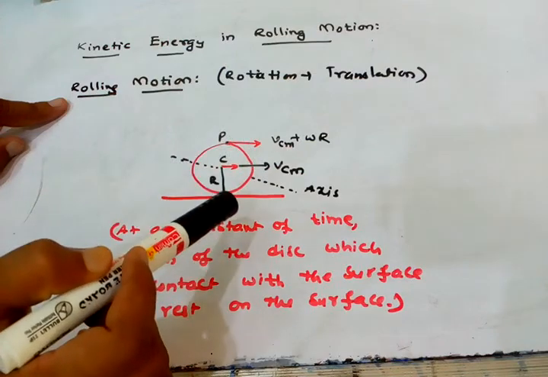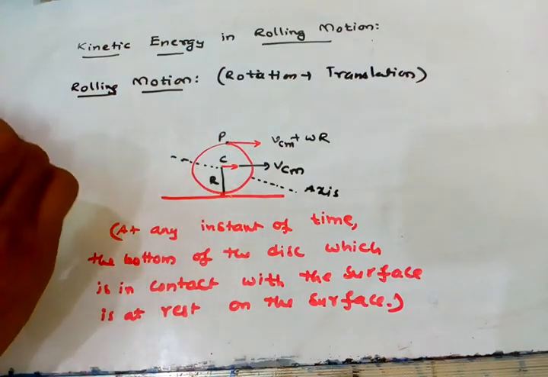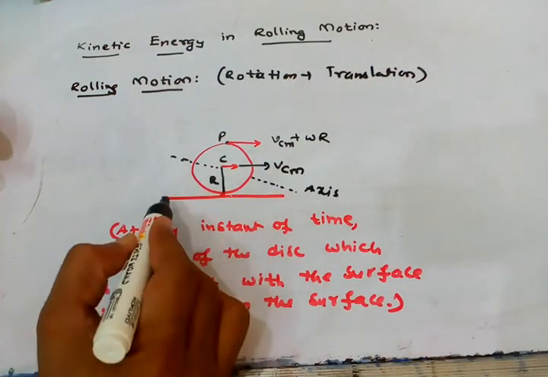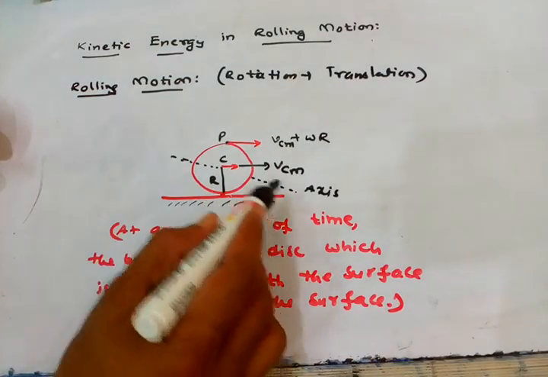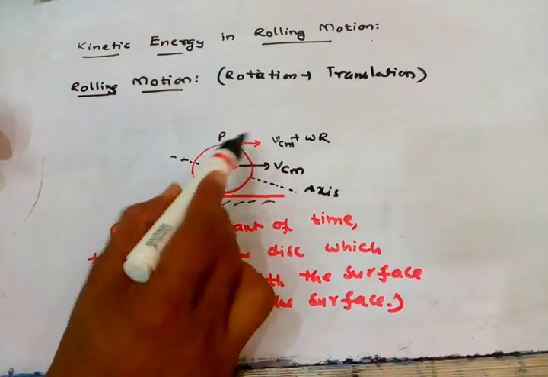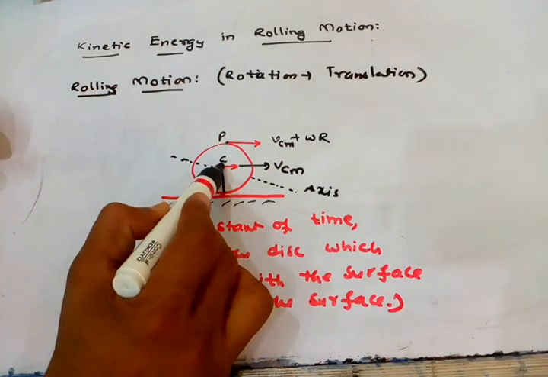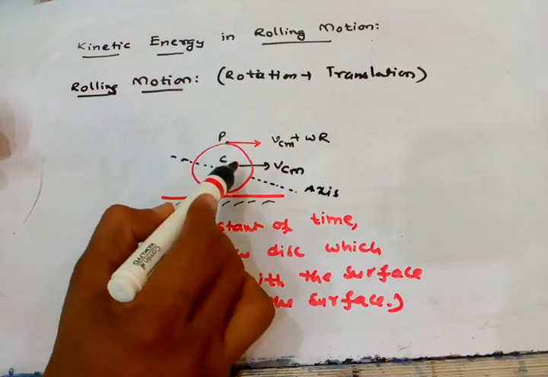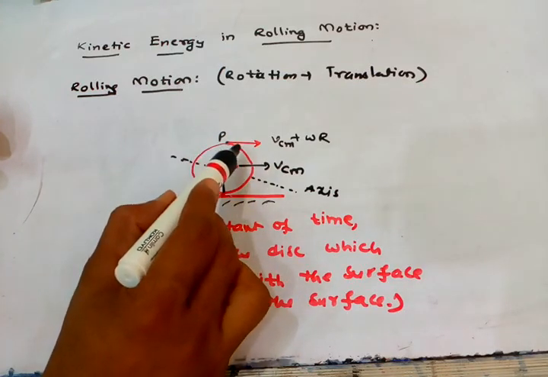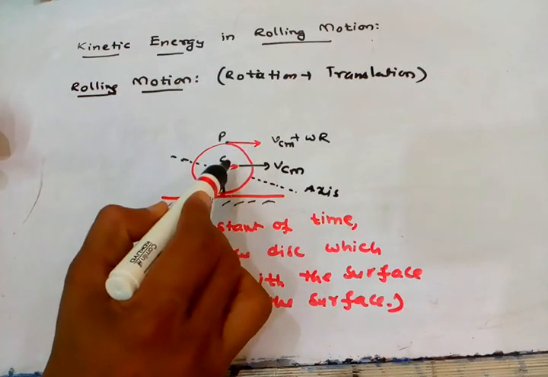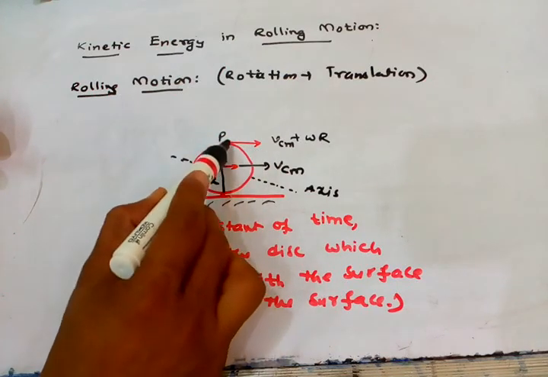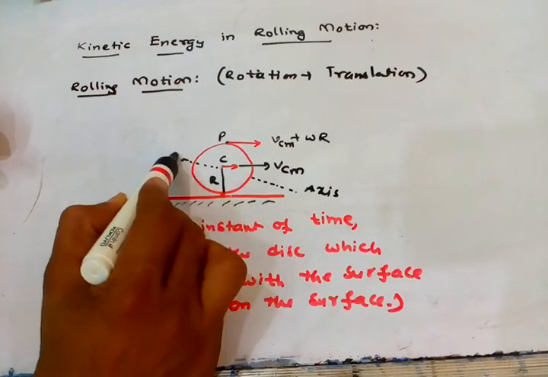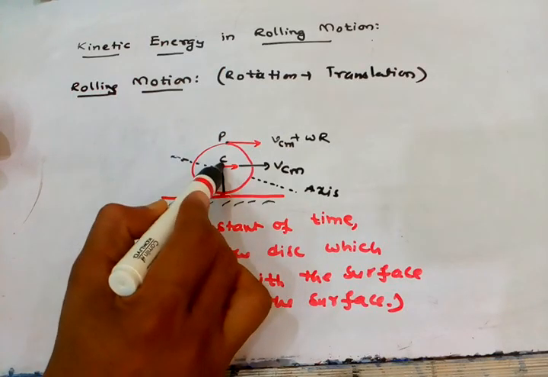If you take a disc, it is moving on the surface. So this is the surface. The disc is rolling. So here the center of mass, that is C. If the disk is rolling, it is under rotational motion and translational motion. So what is rotational motion here? The disk is rotating about this axis. The axis is passing through the center of mass of the disk.